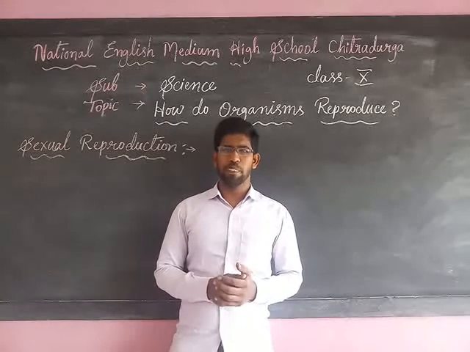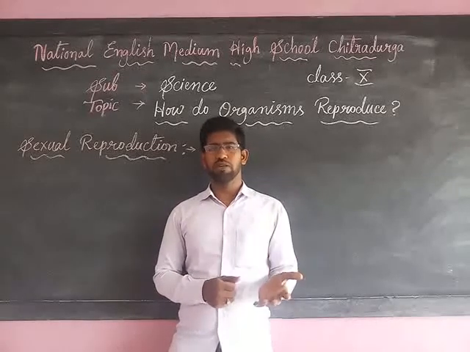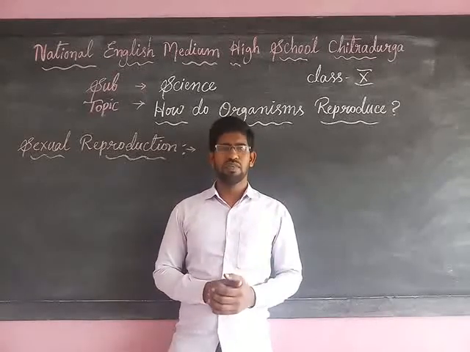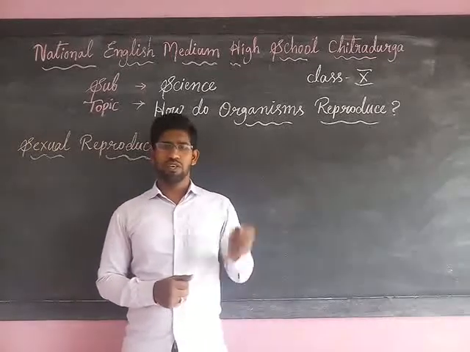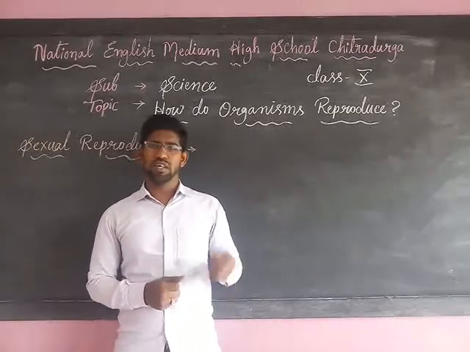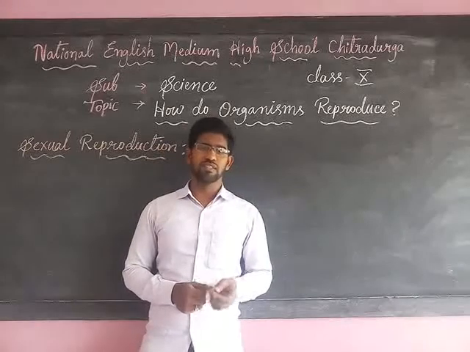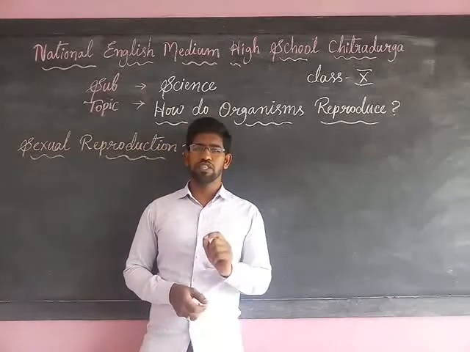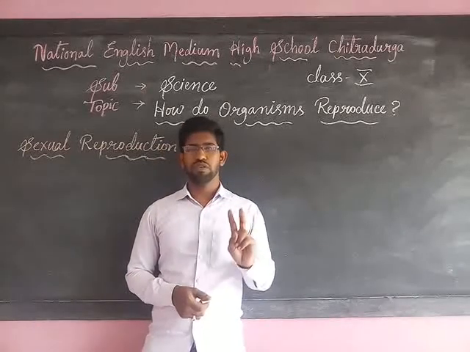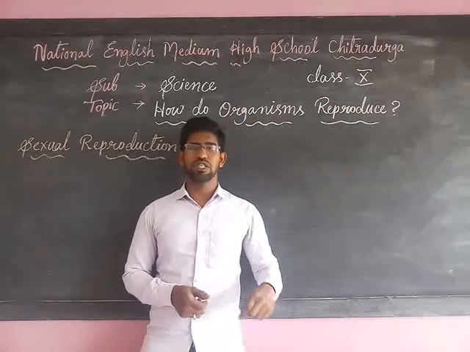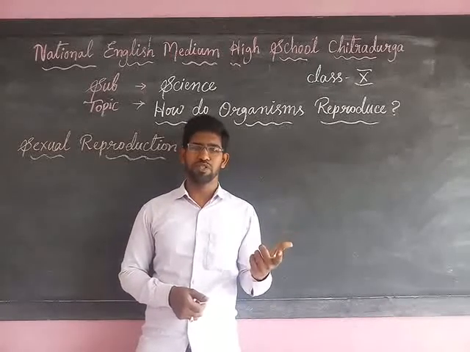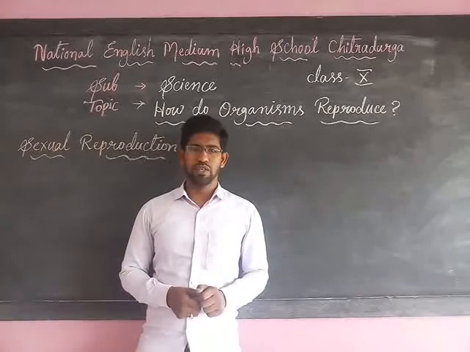For example, only a hen cannot give birth to a chick. Take the example of a bull: only the bull also cannot produce a new calf. So the reproduction in which two parents are involved to give birth to a new individual is called sexual reproduction.